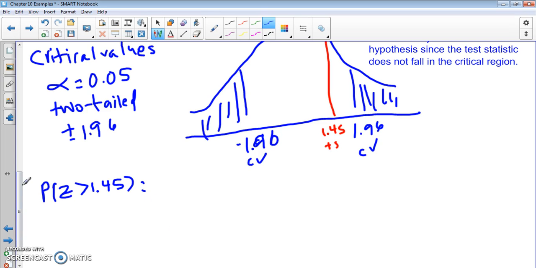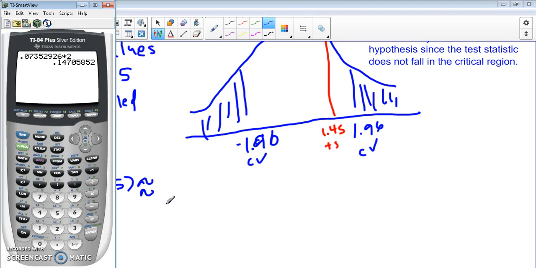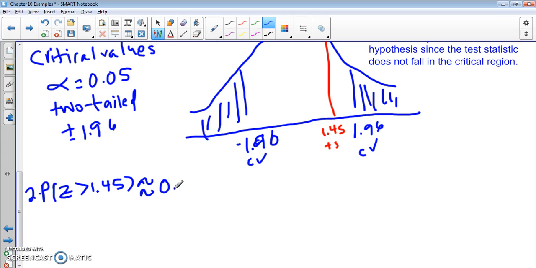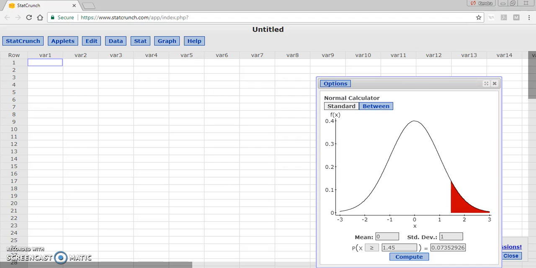So this is approximately equal to 0.1471 here. Alright, so this is approximately our p-value. So let's use StatCrunch to actually go through this.